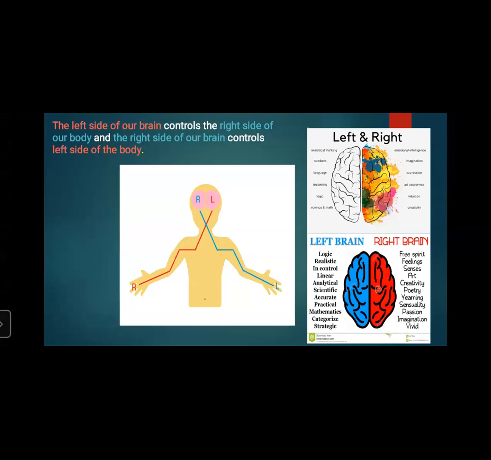Reasoning, logical thinking, science and math. So it means that we have a two-part brain, left and right. In the left side, the person is good in analytical thinking, numbers, languages, reasoning, logic, science and maths.